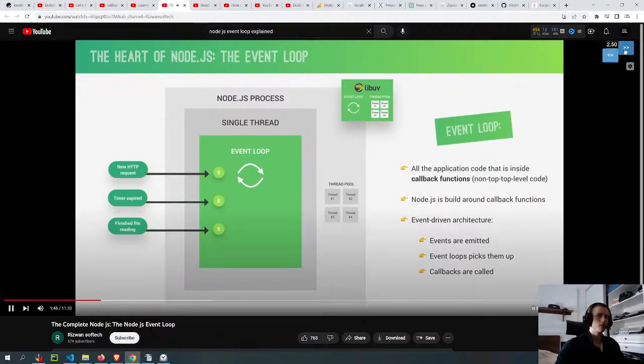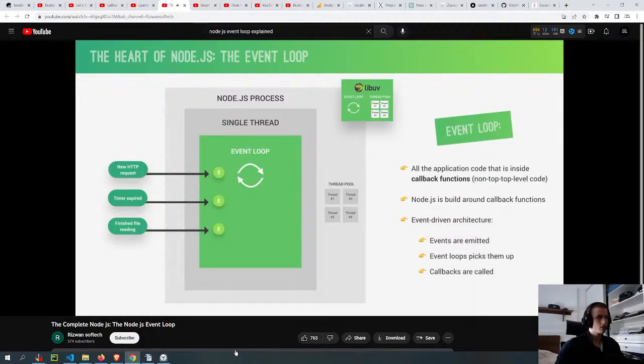Okay, makes sense? So again, the event loop receives events each time something important happens, and will then call the necessary callbacks such as we define in our code. So in summary, it's usually said that the event loop does the orchestration, which simply means that it receives events, calls their callback functions, and offloads the more expensive tasks to the thread pool. Now, how does all this actually work behind the scenes? In what order are the callbacks executed? Well, that is what we're going to find out next.